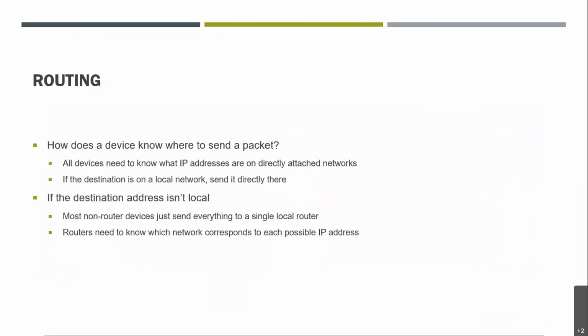Next we have routing. Routing is another important challenge which we face while sending our message from sender to receiver, because we know that the message has to travel through networks of networks, right?